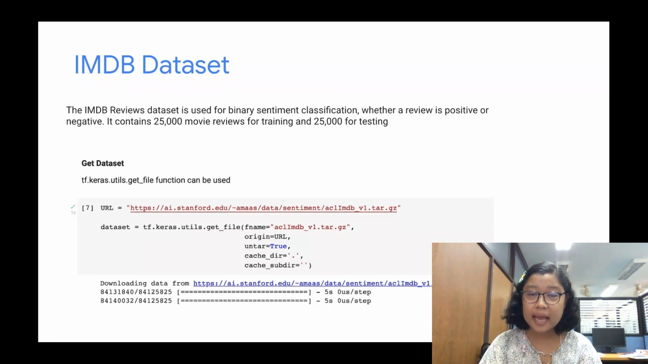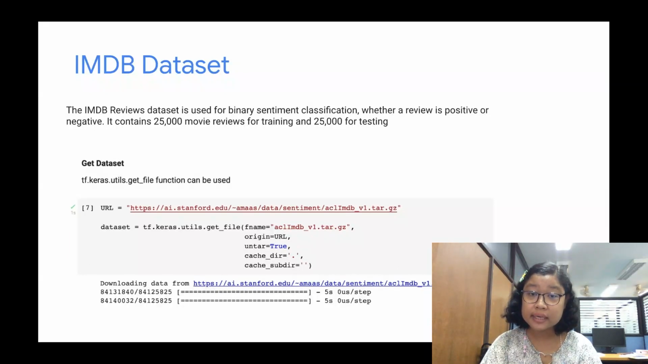The IMDB review dataset is a large movie review dataset collected from the popular movie rating service IMDB. It is used for binary sentiment classification, whether a review is positive or negative. It contains 25,000 movie reviews for training and 25,000 for testing. All the 50,000 reviews are labeled data that may be used for supervised deep learning.